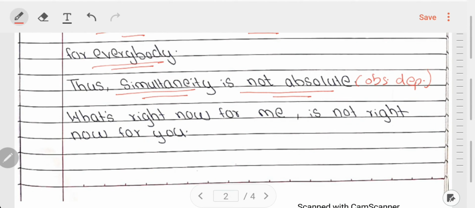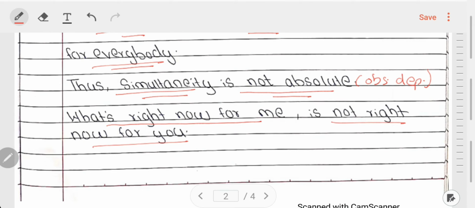So, in layman's language, I can state it as what's right now for me is not right now for you. So, if the two events are simultaneous for me, they might not be simultaneous for you, and thus the simultaneity, which was an absolute concept in Galileo's relativity, is now a relative concept, that is observer dependent.